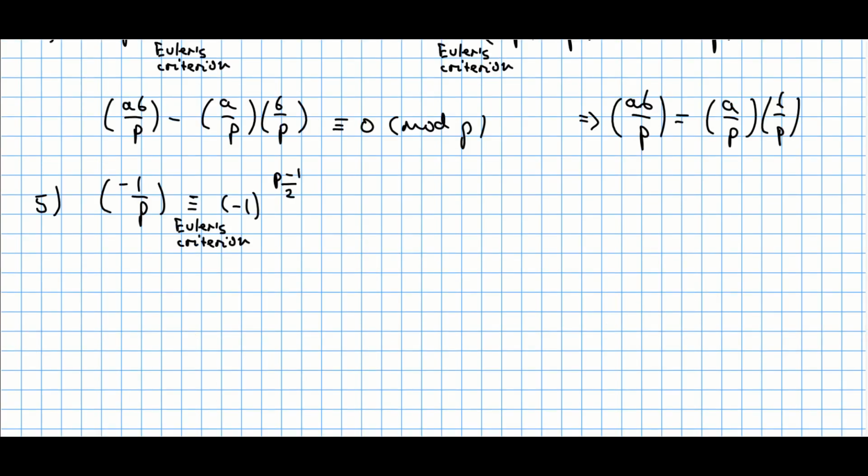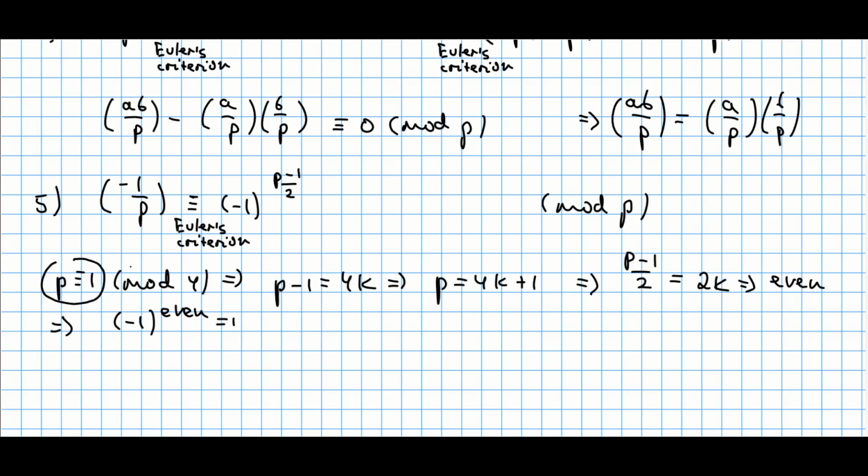In order to show this, we again have to apply Euler's criterion. So the Legendre symbol of -1 mod p is in fact congruent to -1 raised to the power of (p minus 1) over 2, and the whole thing is modulo p. And this time, what result will be here depends on the chosen p. Let's try to investigate this in detail.